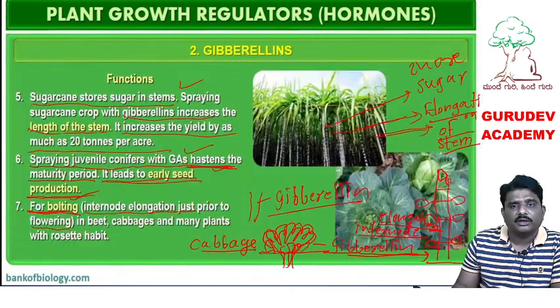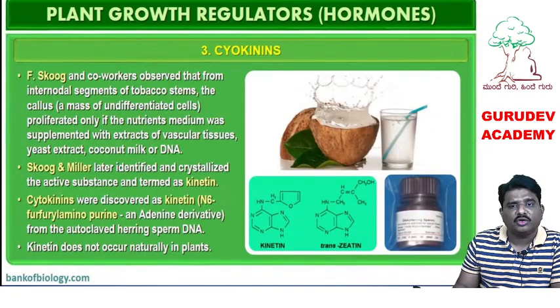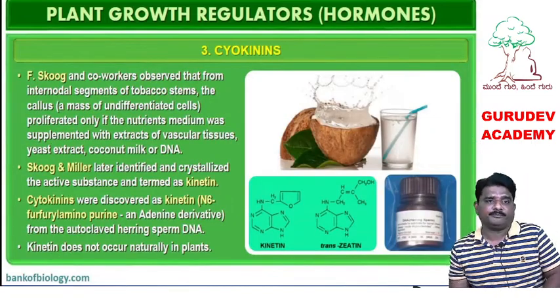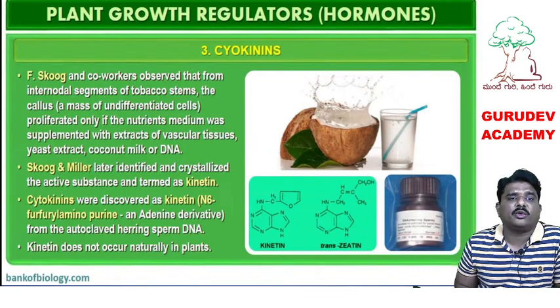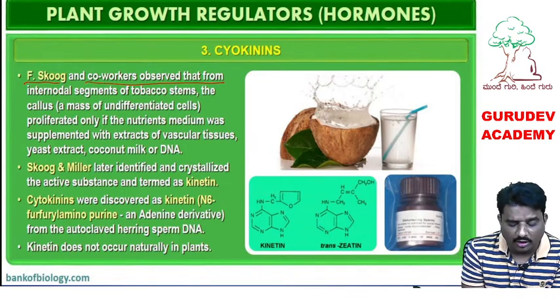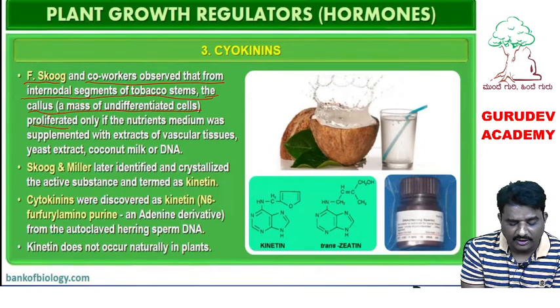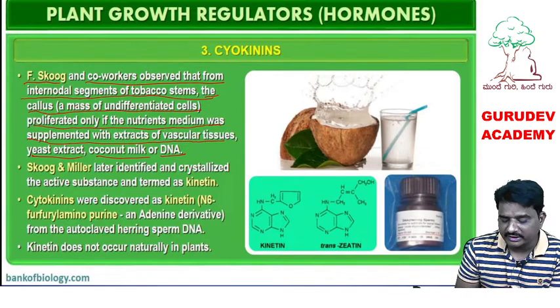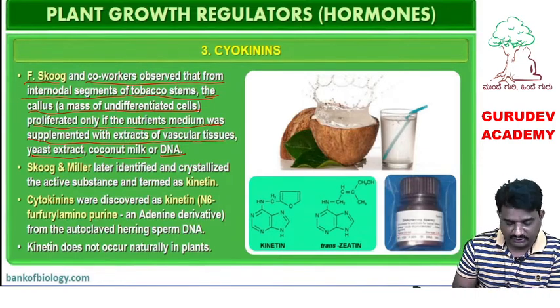Okay, so these are the functions we have studied. Now the next hormone is cytokinin. What is the discovery of this cytokinin? F. Skoog and his co-workers observed that from internodal segments of tobacco stem, a callus, an undifferentiated mass of cells, proliferated. Only with treatment of nutrient media supplemented with extract of vascular tissues, coconut extract or DNA extract. What is the meaning of this?